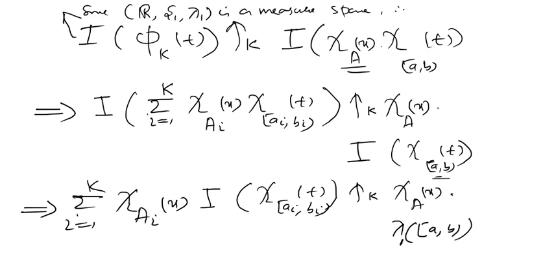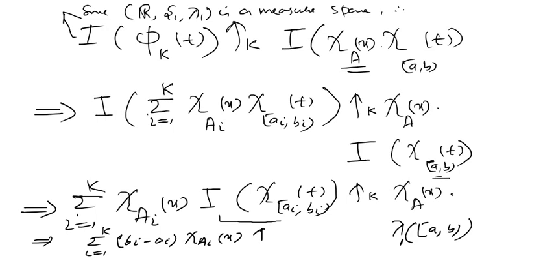Okay, अब आप देखिए लास्ट लाइन, chi ai of x, ये तो ऐसे रहेगा, but what's the integral of this? It's actually the Lebesgue measure of ai bi, which is equal to bi minus ai. जैसे यहाँ पर आपने लिख दिया ना Lebesgue measure of ab, that's equal to b minus a, so I can write this as summation i runs from 1 to k, then I can write bi minus ai first and chi ai of x.